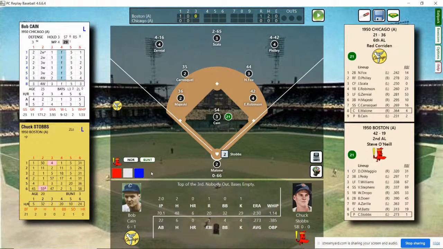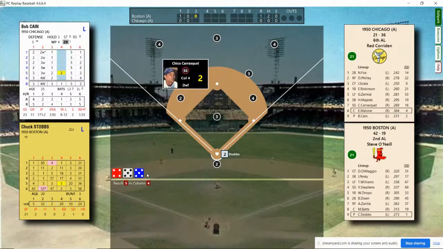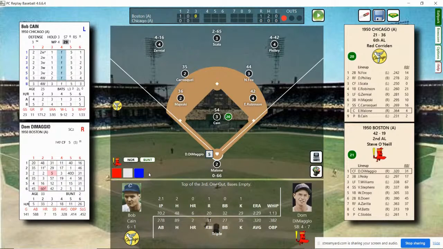Top of the third, we have Staubs, DiMaggio, and Pesky due up. Williams will bat if one of those guys can get on. Kane looks at Staubs, throws. And there's a ground ball to short, over to first for the out. 1 out, bases empty. Dom DiMaggio stepping in.